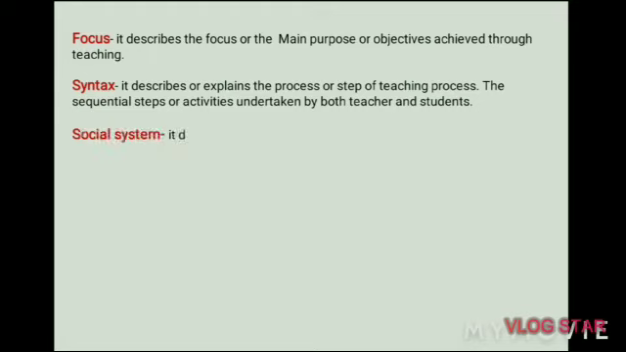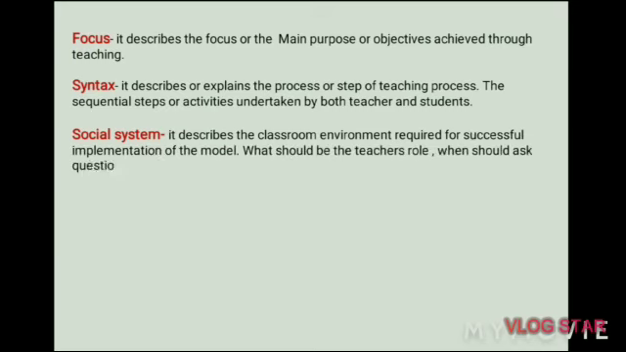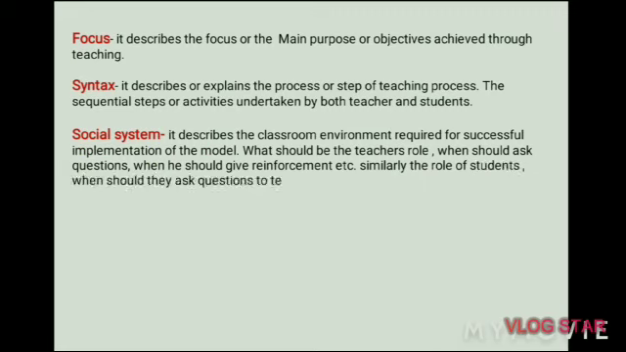Next is social system. Social system describes what kind of classroom environment is required for successful implementation of the model. What should be the role of the teacher? When should the teacher ask questions? When should he give reinforcement, etc.? Similarly, it also describes what should be the role of the student, when should they ask questions to the teacher, and at what times they are not supposed to do anything.